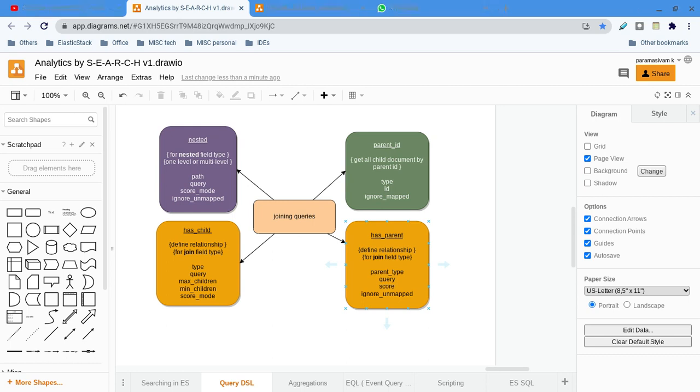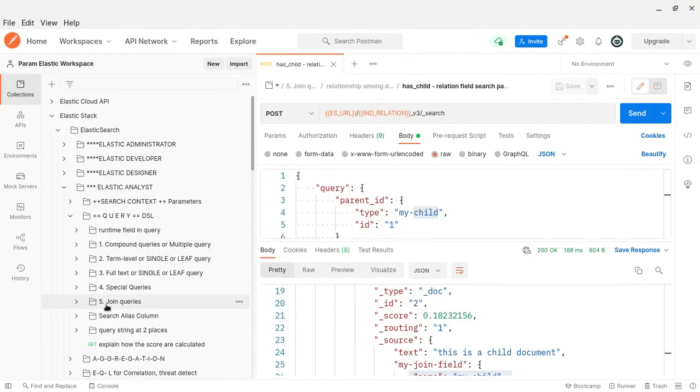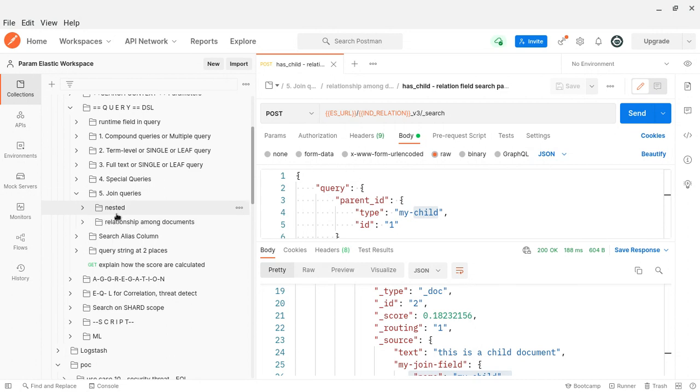So let me open my Postman here. We have seen compound query, term-level query, full text query, special query. In this series, we are looking at joining queries. Joining queries can be of two types: nested or relationship.